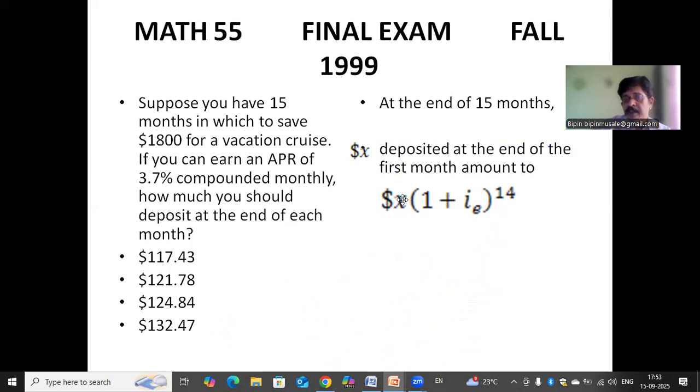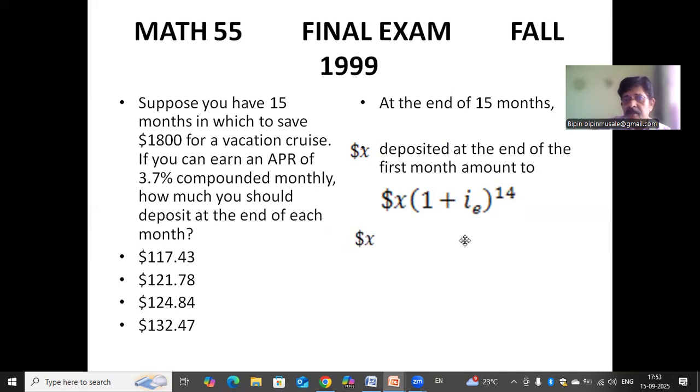If a certain amount is invested for n periods, where periods could be years, months, whatever it is, and the effective rate of interest per period is i_e, then the accumulated value at the end of those periods is $X times (1 + the rate of interest) raised to the number of periods.